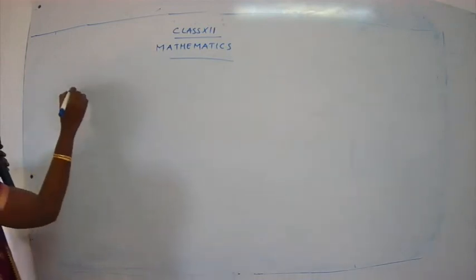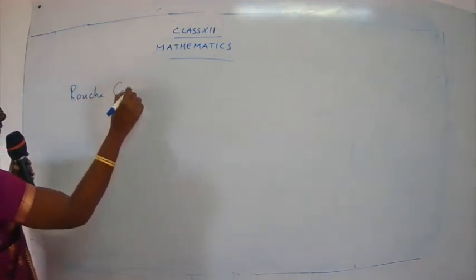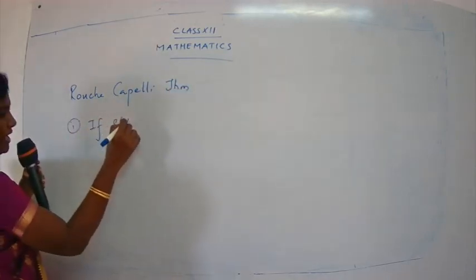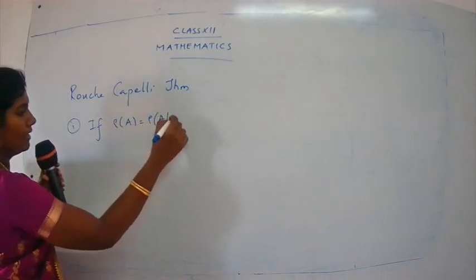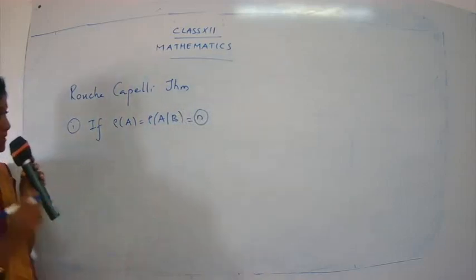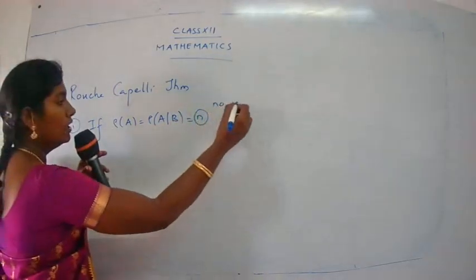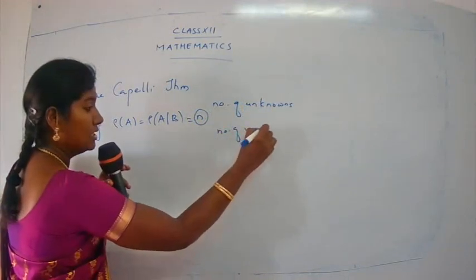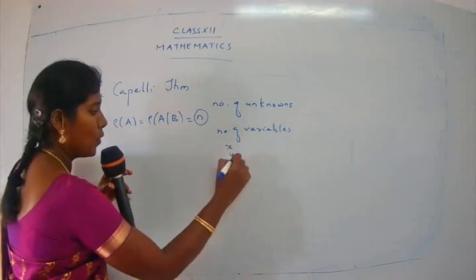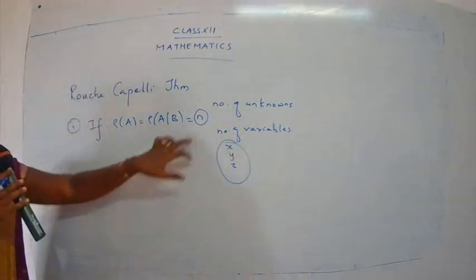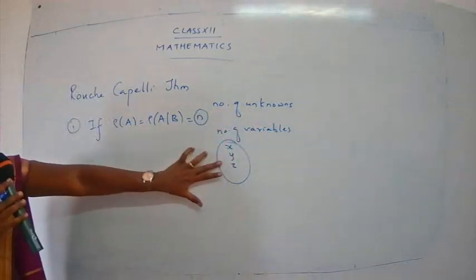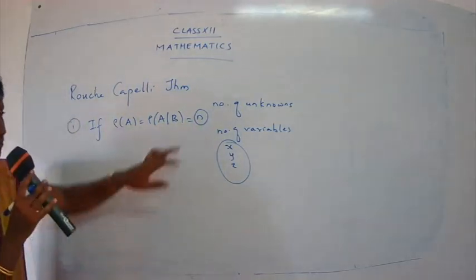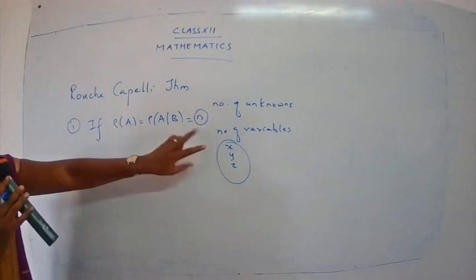So what is the first rule of the Rouché-Capelli theorem? The first one: if rank of A is equal to rank of AB and this is equal to n. Here n denotes the number of unknowns. The number of unknowns is the number of variables used. Suppose you have the variables x, y, z. These 3 are known as unknowns. So if you have x, y, z, you say that n is equal to 3. And if you have only 2 variables, the value of n will be 2.